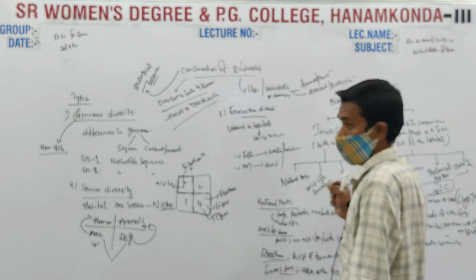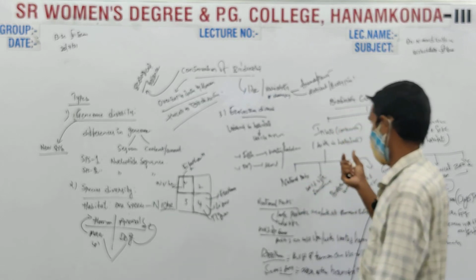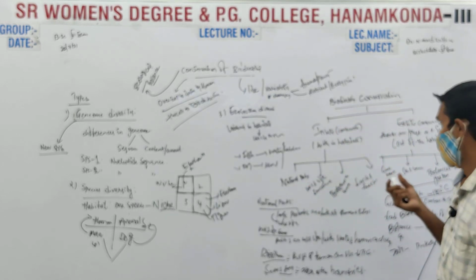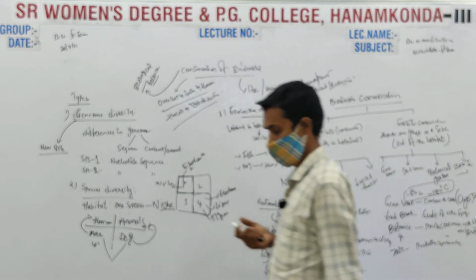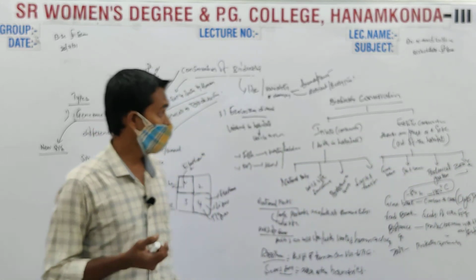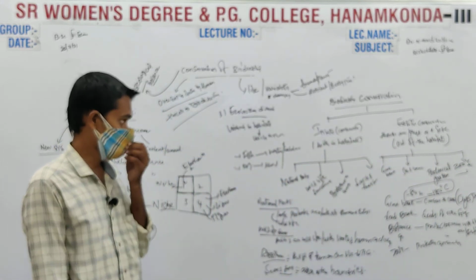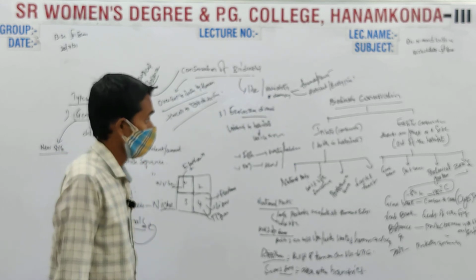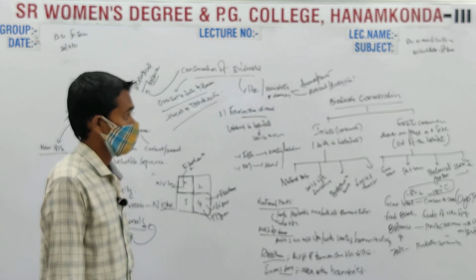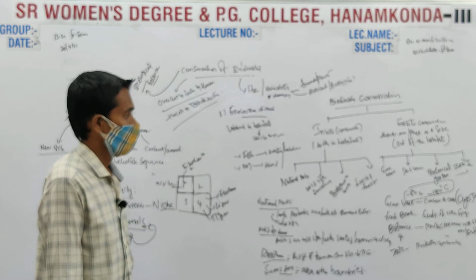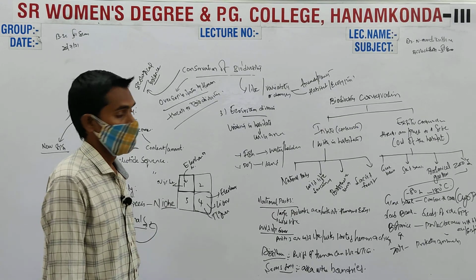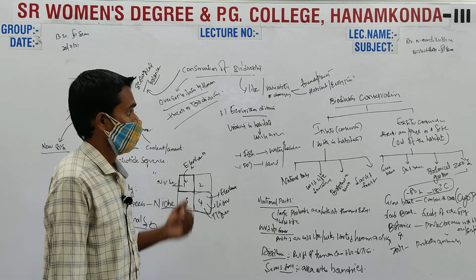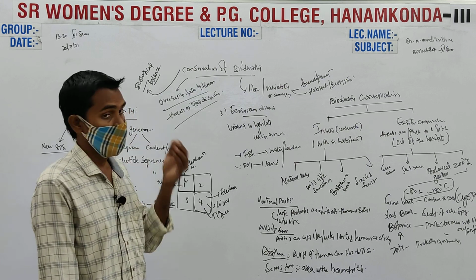So biodiversity conservation can be achieved by in situ conservation and ex situ conservation. In situ conservation is within the habitat, within the same place. Ex situ conservation is where we take the species from where they are facing threat to outside of the habitat.